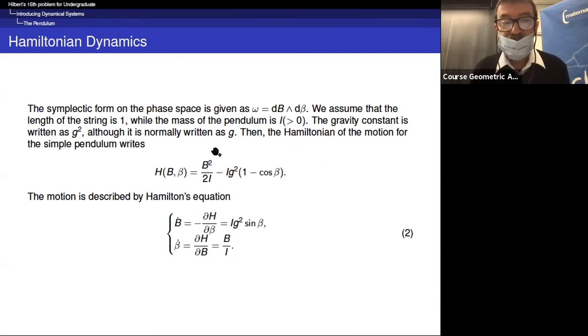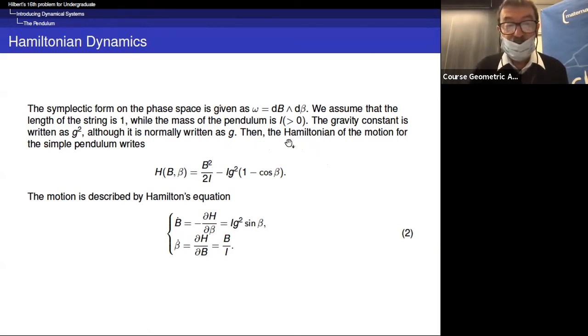We assume that the length of the string is 1, while the mass of the pendulum is the positive parameter L, and the gravity constant, which is usually denoted g, we write it as g squared, just because g is strictly positive.